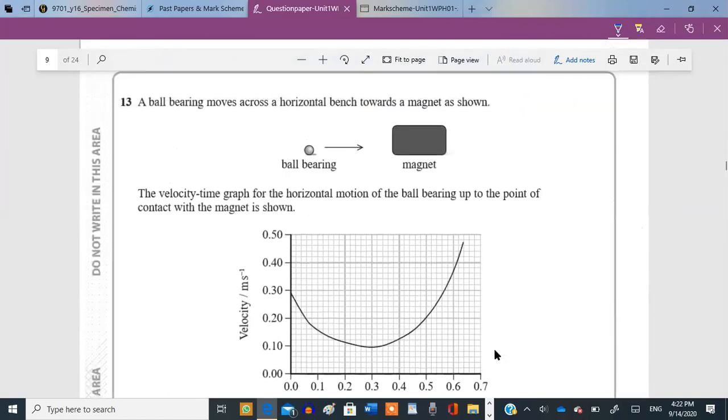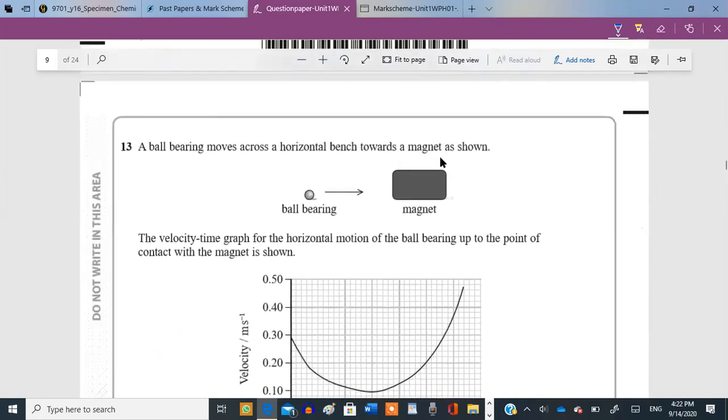13. Okay, a ball bearing moves across a horizontal bench towards a magnet. Now the velocity-time graph for the horizontal motion of the ball bearing up to the point of contact with the magnet is shown over here. This is a magnet, this is a ball bearing, and the ball bearing starts moving towards it.